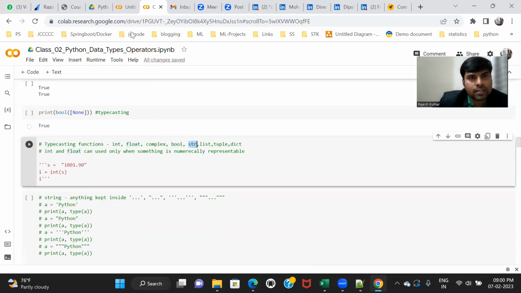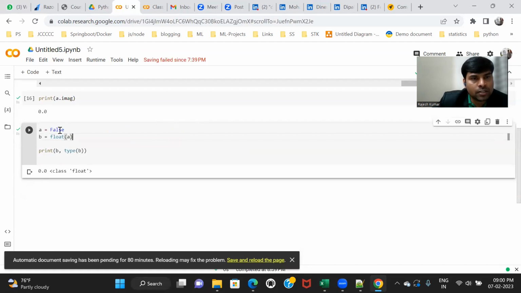Let's take the example of str. Let's suppose I have a string, let's suppose 8. I want to convert this string 8 into float. So what can be the result? What do you think? It should be 8.0. It became float. You can see here, it was a string, but I converted it into float type.